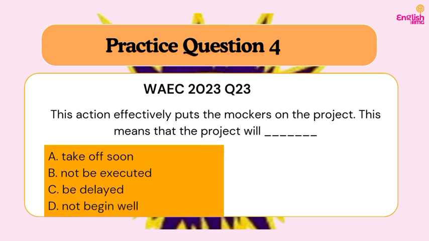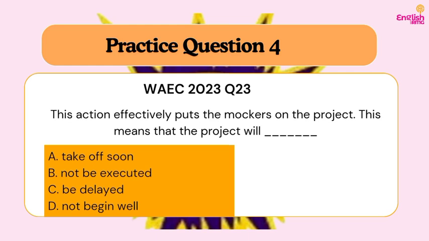A, take off soon. B, not be executed. C, delayed. D, not begin well. So when we say that something is going to put the markers on something, we are saying that it's going to get it delayed. It does not mean take off soon. If we say take off soon, that's a positive expression. Not be executed means that we are no longer doing this. But put the markers on something does not mean that it's no longer going to be done. It only means that something is going to jinx the process or the final product.